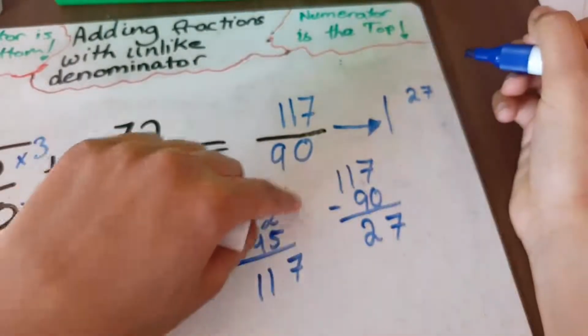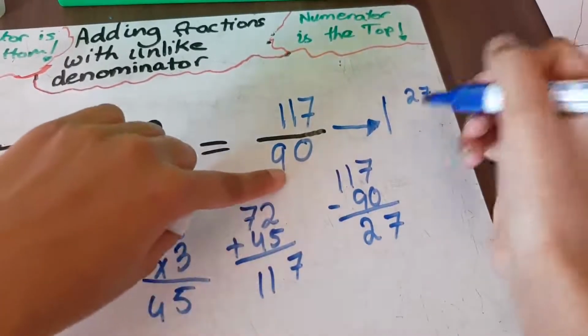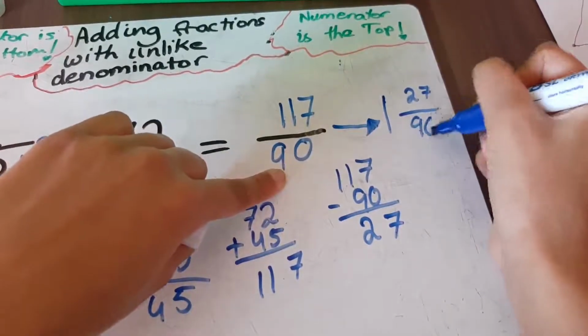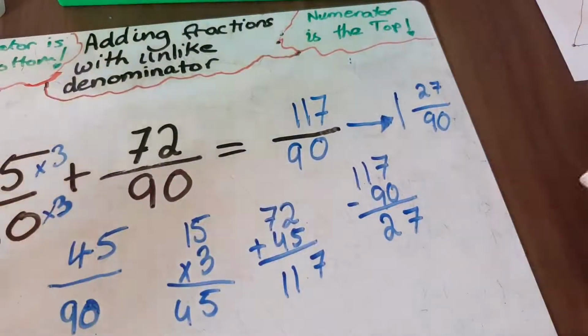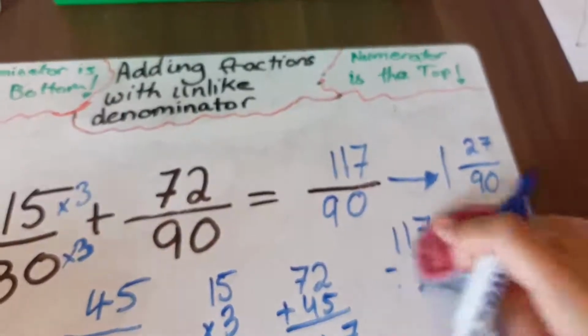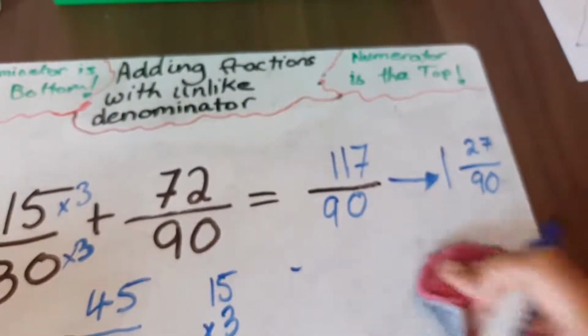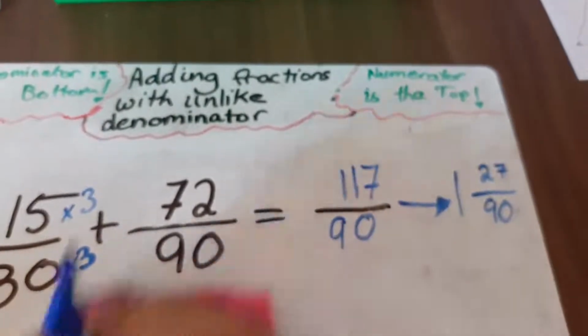And because there's 27 left over, we have to put it over 90. This isn't really in this video, so if you still don't understand that, there'll be a separate video for you to understand it from. But all you need to know is the answer is 1 and 27 over 90.